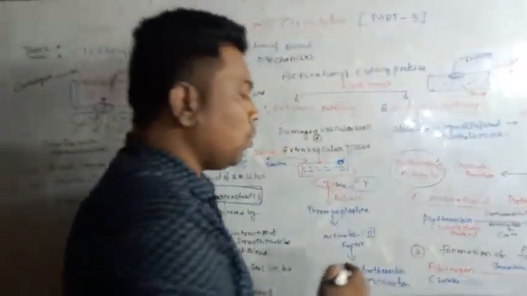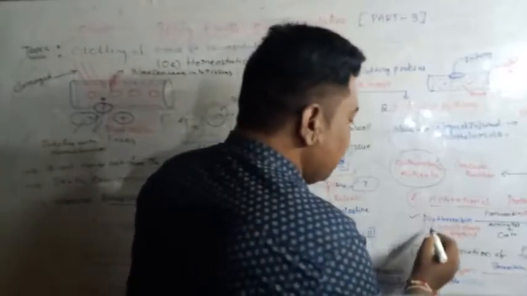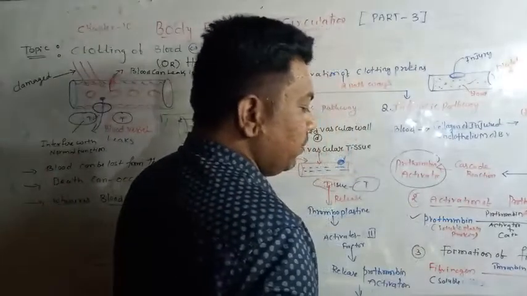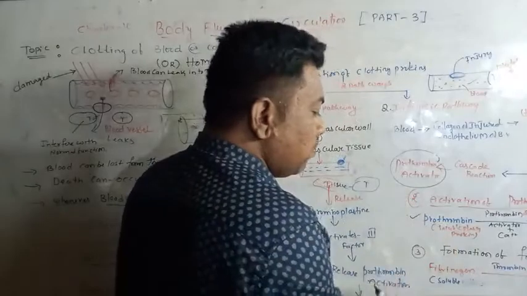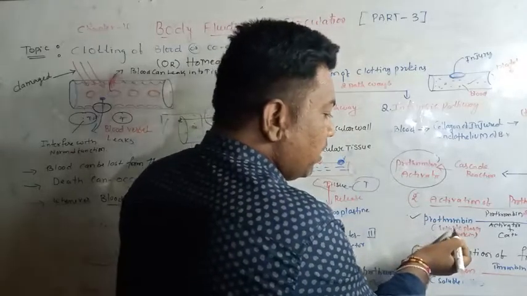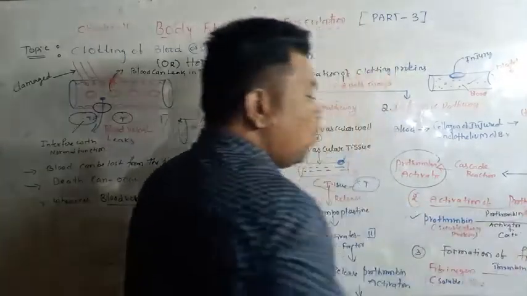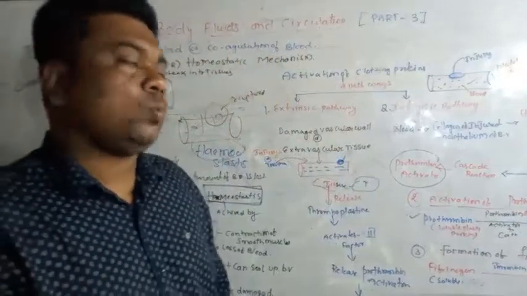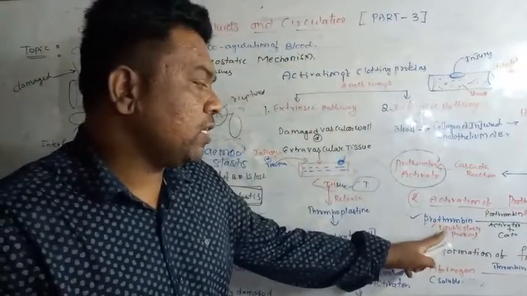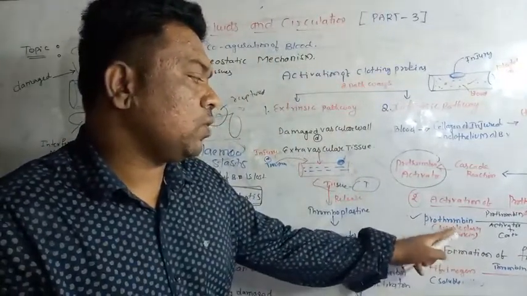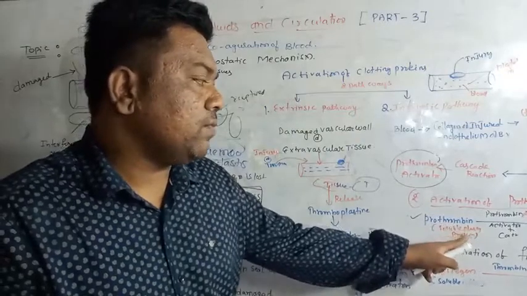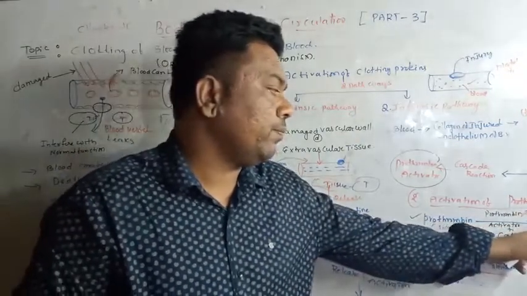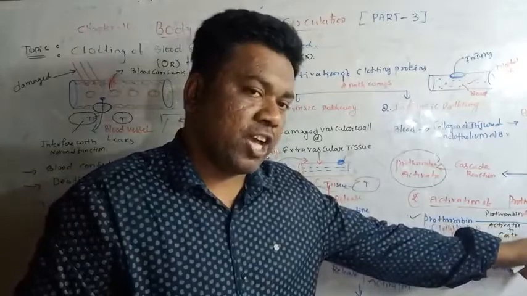And prothrombin is a soluble plasma protein. This soluble plasma protein is converted into thrombin. Prothrombin, a soluble plasma protein, is converted into thrombin. Okay, thrombin is an enzyme.